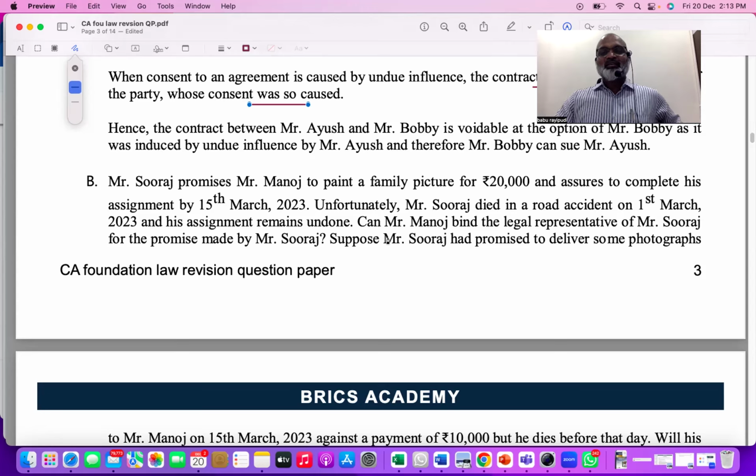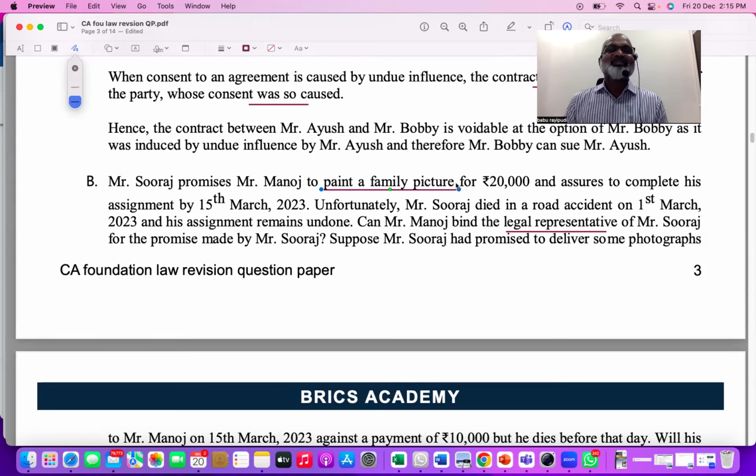Next, can Mr. Manoj bind the legal representative? Generally, when a contract is entered and a person dies, his legal representative has to perform, no doubt about it. But you see the contract nature carefully: paint a family picture. This is a personal contract. You have to be very careful, read slowly and understand what is there. A normal student will think the promisor died, so the legal representative has to perform. But the legal representative has to be a painter, first of all.